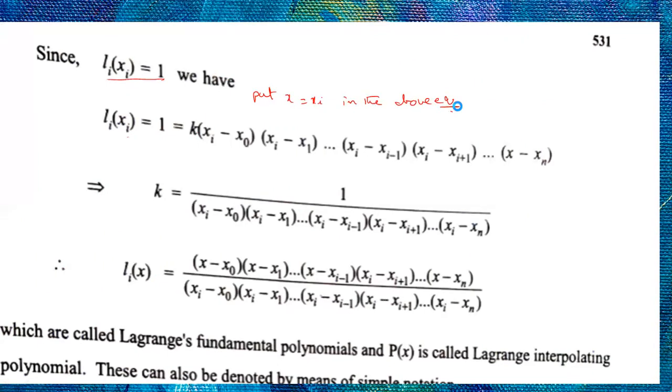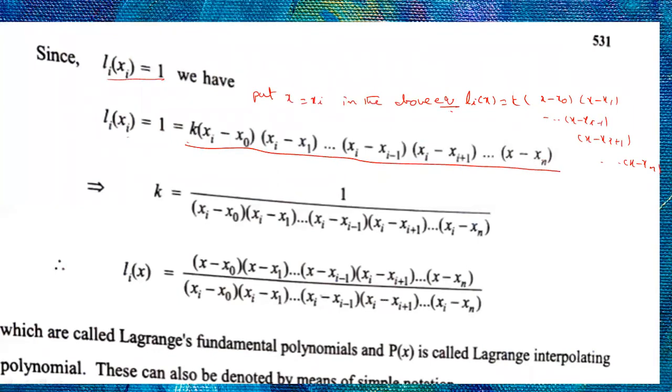What is the above equation? Li(x) = k (x - x0)(x - x1)...(x - x(i-1))(x - x(i+1))...(x - xn). In this equation, wherever x is there, put xi. See what you will get: k times, in the place of x you substitute xi, so k (xi - x0)(xi - x1)...(xi - x(i-1))(xi - x(i+1))...(xi - xn).